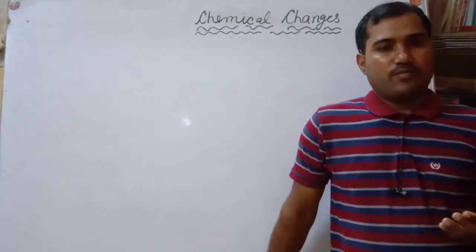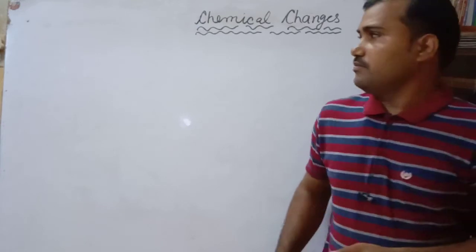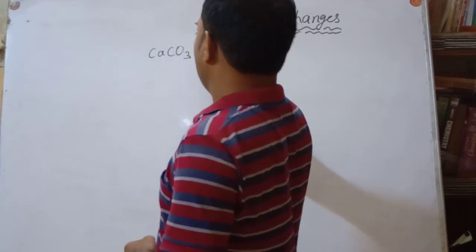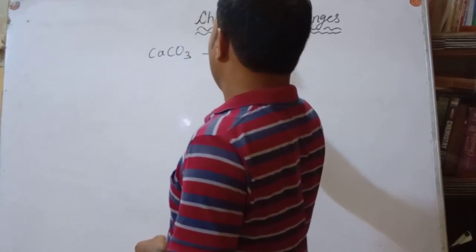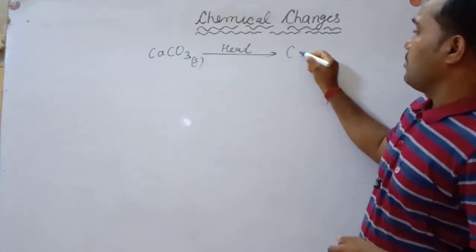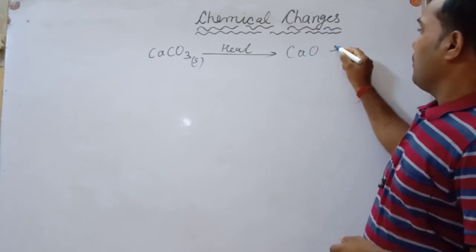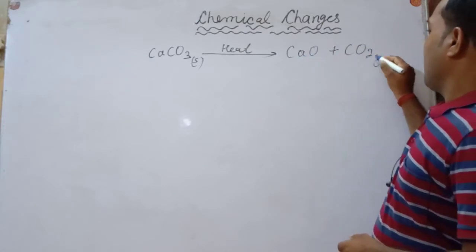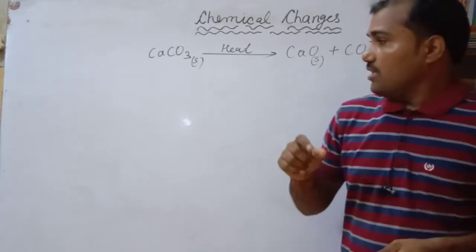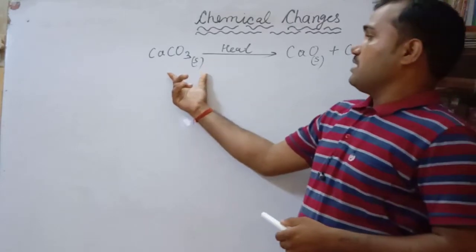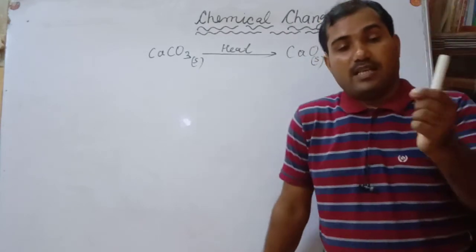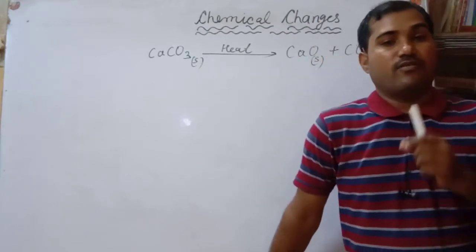Suppose another example, you have calcium carbonate, CaCO3. You are going to heat it. This is a solid material. If you provide the heat, then it will break into CaO plus CO2. This is carbon dioxide gas, and this is calcium oxide solid. Here, this calcium carbonate, which is solid, by heating is converted into calcium oxide and carbon dioxide, means again something new is required. Heat is required.